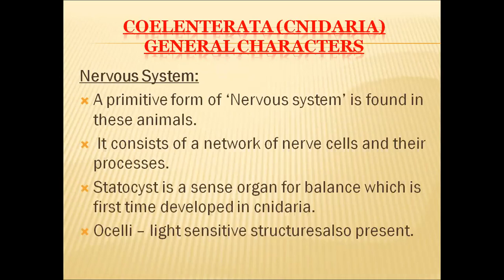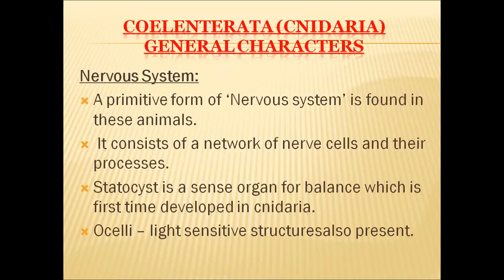And the nervous system, as we have already discussed, a very primitive form of nervous system is present in these organisms. We can say that for the first time in the animal kingdom, nerve cells are present in these coelenterates. The nervous system consists of a network of nerve cells and their processes. Apart from these two nerve networks, one in the epidermis and another in the gastrodermis, some sensory organs or sensory cells are also present.